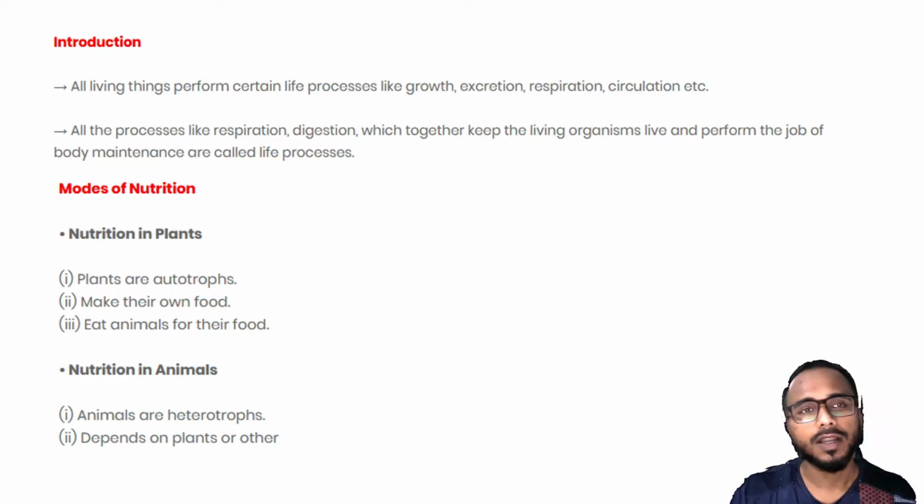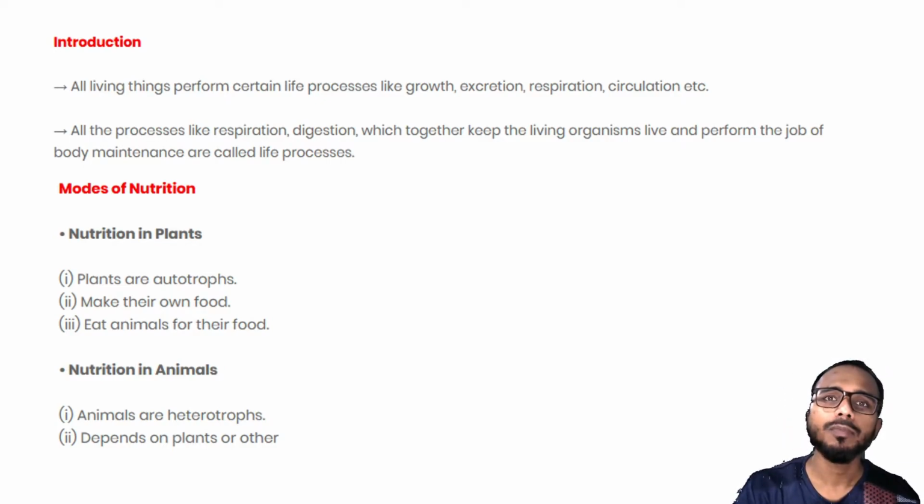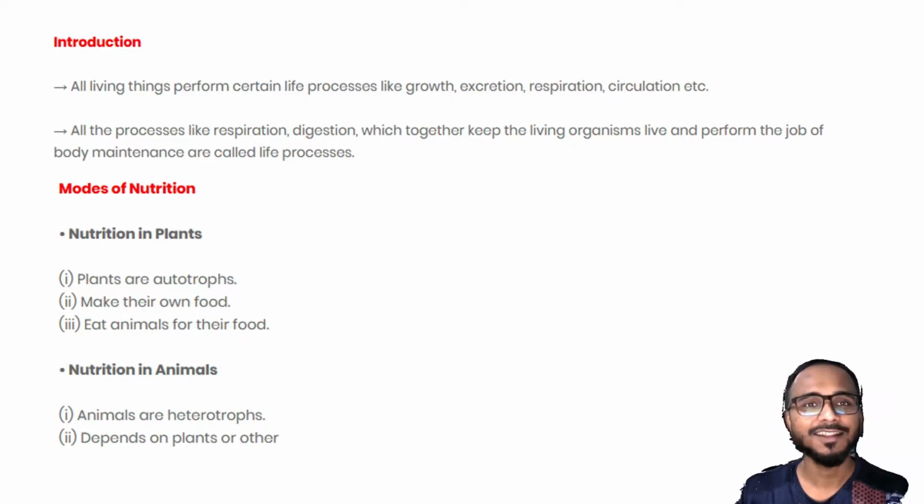In animals, what happens is that I cannot make my own food inside my body. Although I can make it in the kitchen, but that's another matter. What I need is I depend on other organisms. I depend on other plants and other animals for my food. If there are no plants, no other organisms, we humans cannot survive. Animals cannot survive if there are no plants. That means we depend on other living organisms for our food.